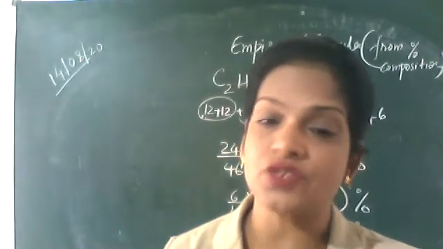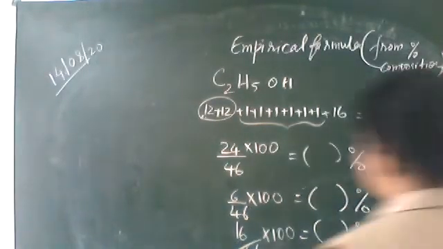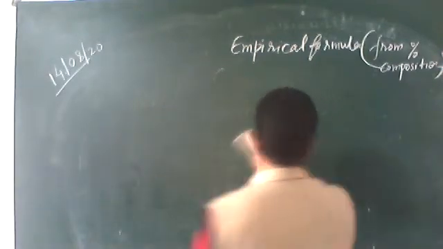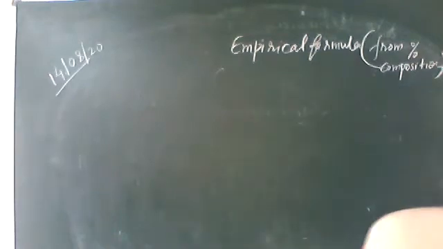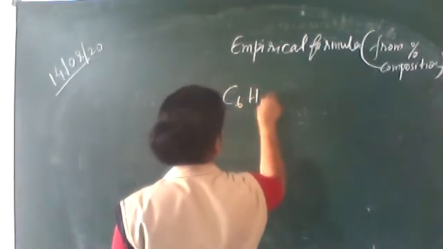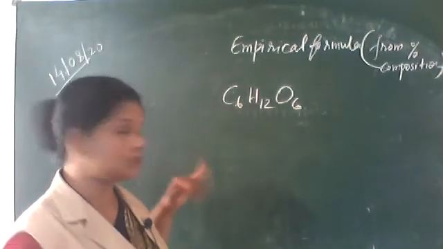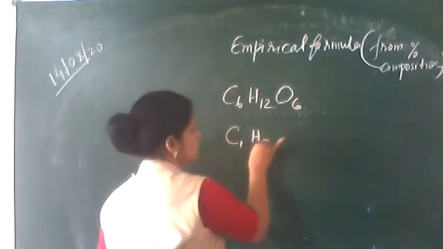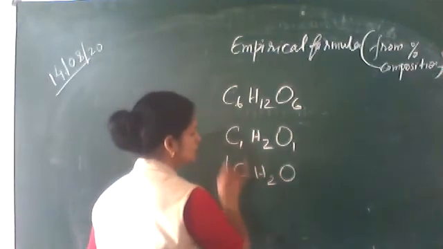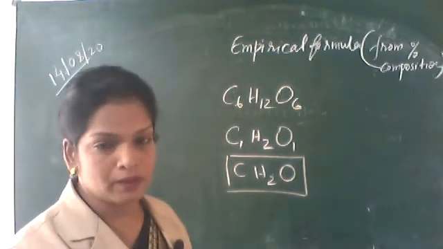Glucose, C6H12O6. That is the molecular formula of glucose. What is the empirical formula? You tell me. C6H12O6 is the molecular formula. What is the simplest ratio? C1H2O1. Yeah, CH2O. This is the empirical formula. One you don't have to mention. This is the empirical formula.